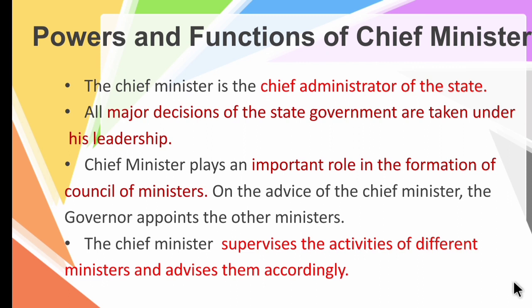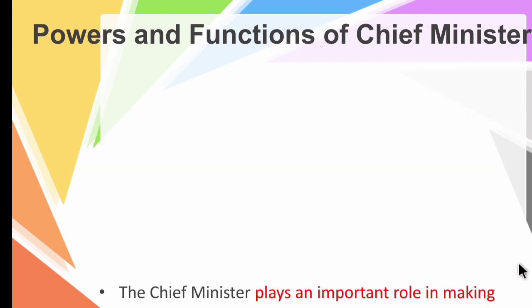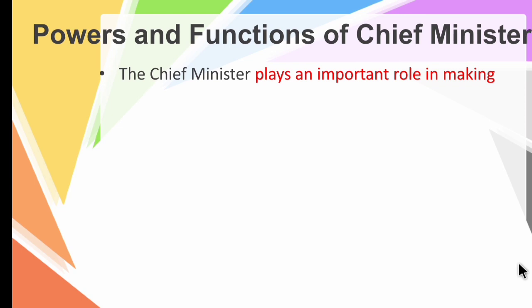So children, I hope you are clear with the functions of the chief minister. He is the chief administrator of the state and all major decisions of the state government are taken under his leadership. He forms the council of ministers for various departments, and he supervises their activities and advises them accordingly. The chief minister plays an important role in making the policies of the state government. He has an important role in policy making at the state level.